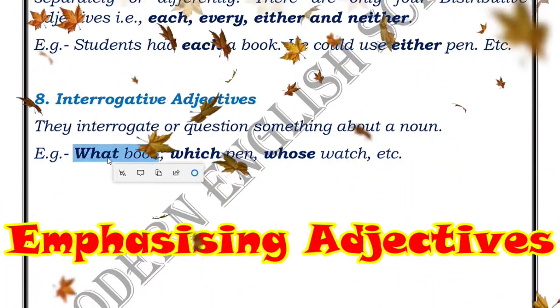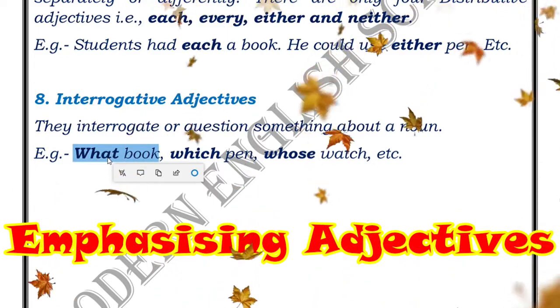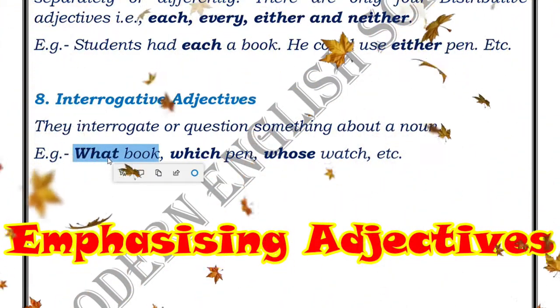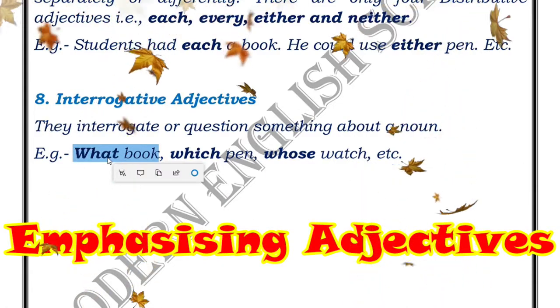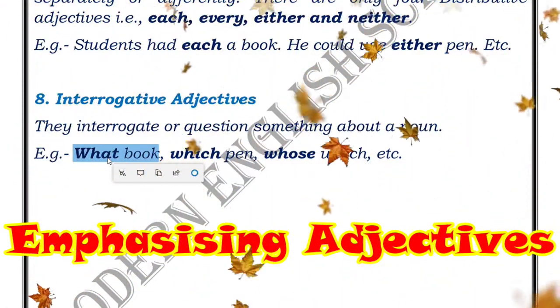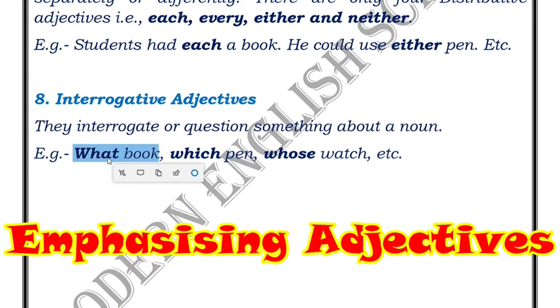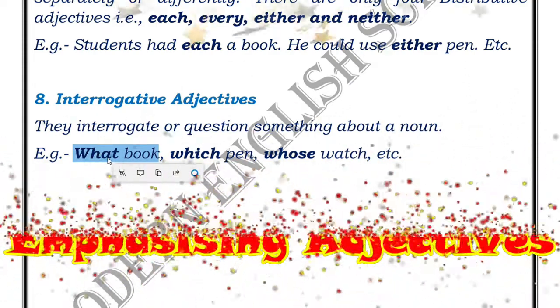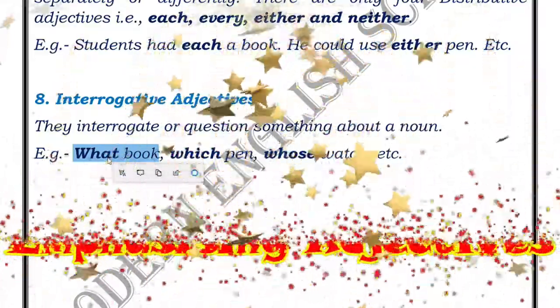Emphasizing adjectives are used to put some extra emphasis on that noun. For example, sit in your own chair: your is a possessive adjective, own is an emphasizing adjective, and chair is the noun. Another example: this very pen. This is the demonstrative, very is emphasizing.